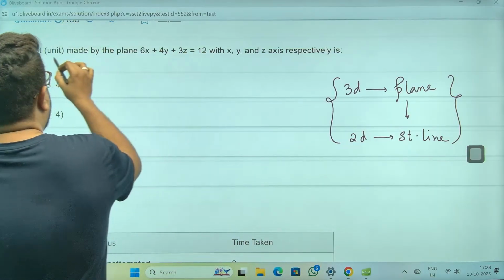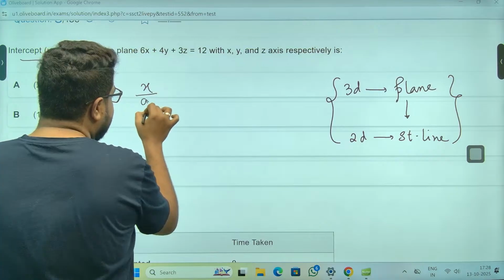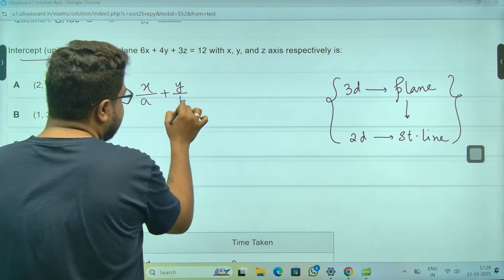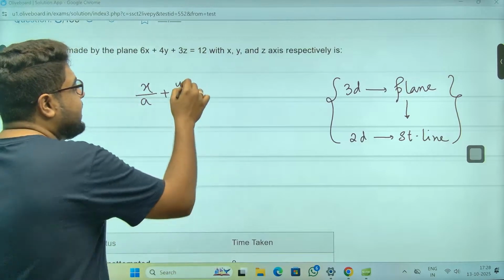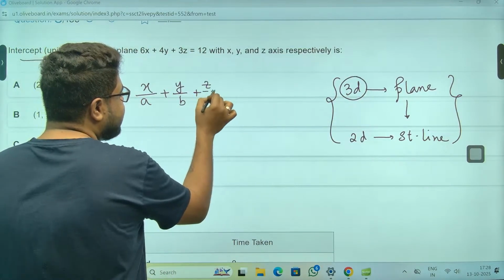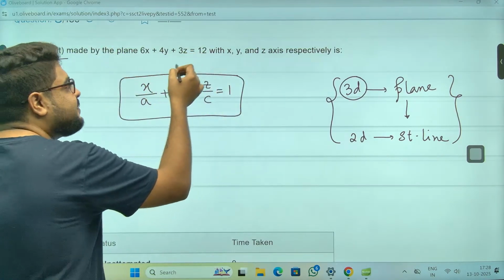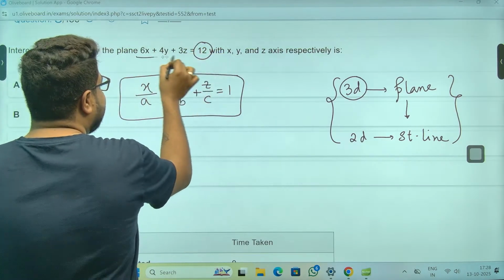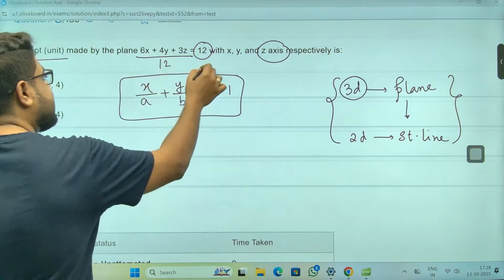So what will be the intercept? Remember the intercept form of a 2D straight line: x by a plus y by b equal to 1. Here, 3D means there will be a z axis as well, so you just add z by c. So if the equation is the same, you divide by 12 everywhere. And they are asking on the z axis, okay, all the axes.